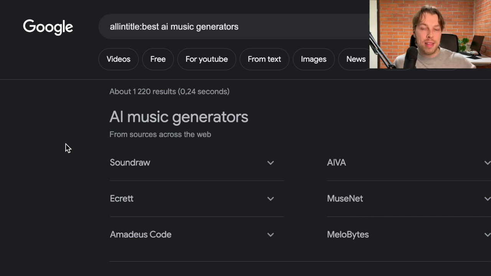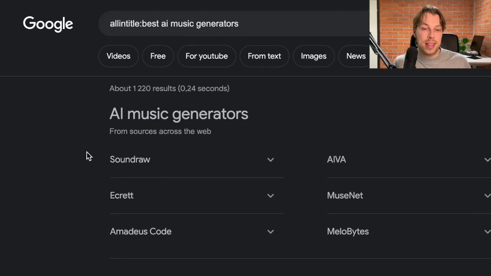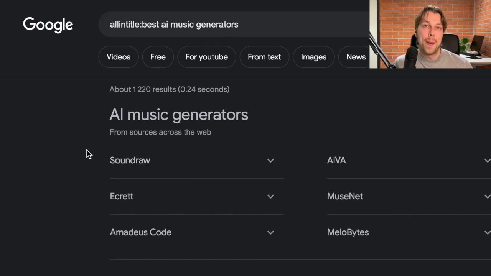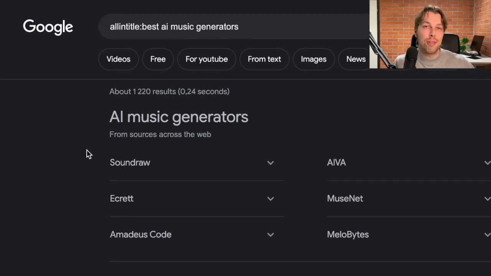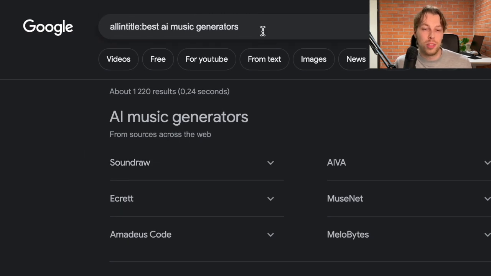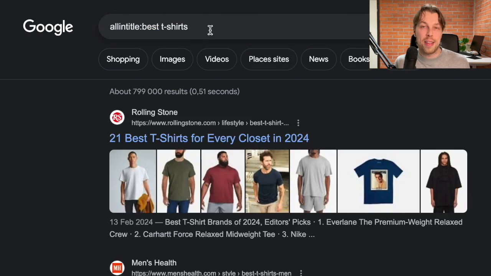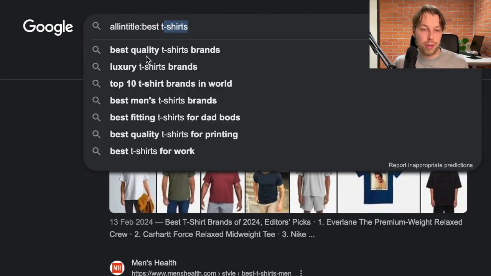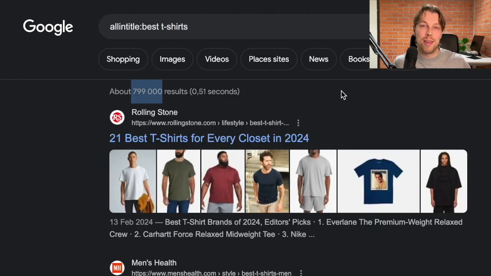And if this number is in hundreds or thousands or even tens of thousands, that is a good sign that there is not that much competition. But if this number is in millions or tens of millions, that basically means that there is simply no room for you to stand out. So for instance, if you search for something like best t-shirts, you are going to see that there are almost 1 million results. So basically in this scenario, there is absolutely no way for you to rank with a blog post or a page that talks about best t-shirts.